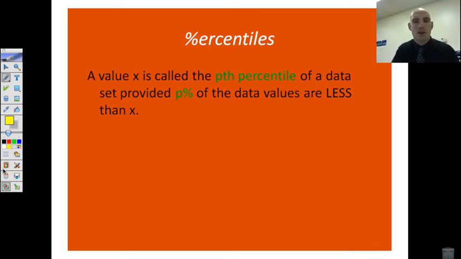A value x is called the pth percentile, the p meaning the percentile like 3rd percentile, 5th percentile, of a data set, provided that p% of the data are less than x.